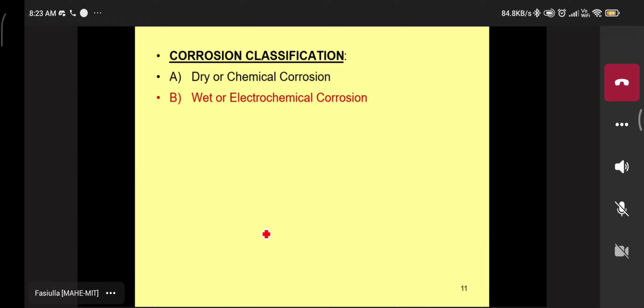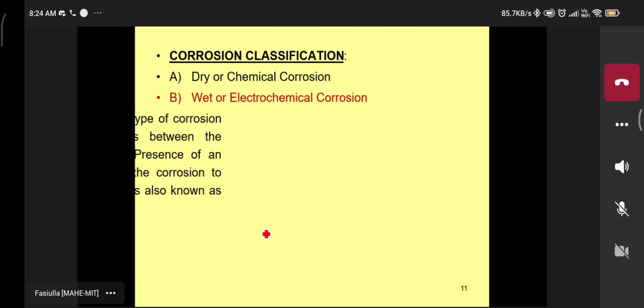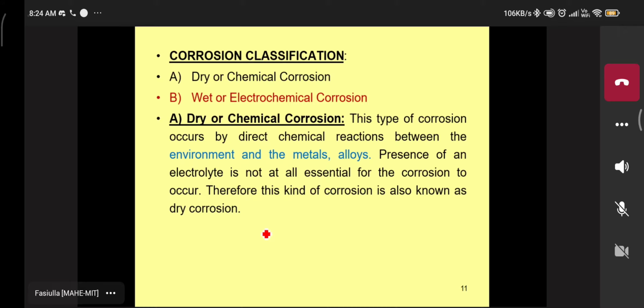So see that active elements will continue. Sir, the more important thing is the active element itself corrodes, sir. I told, active elements will corrode by themselves only. For passive elements, we need electrolytes, sir, for removal of that layer, sir. Yes, very good. So now, here in the dry corrosion or chemical corrosion, the definition, directly the chemical reaction has happened.